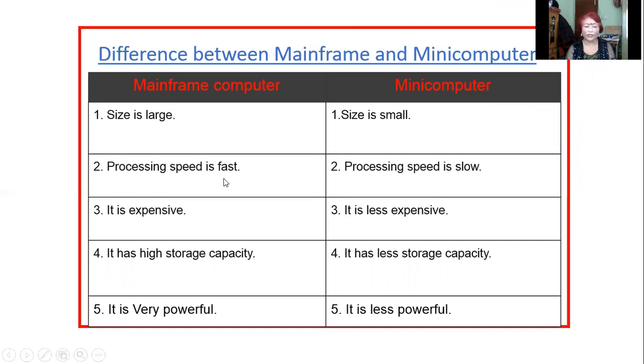Mainframe computer's processing speed is fast, faster than a mini computer, and processing speed is slow in a mini computer. Mainframe computer is expensive and mini computer is less expensive than mainframe. Mainframe computer has high storage capacity and mini computer has less storage capacity. Mainframe computer is very powerful and comparatively mini computer is less powerful than mainframe computer. Now let's see.